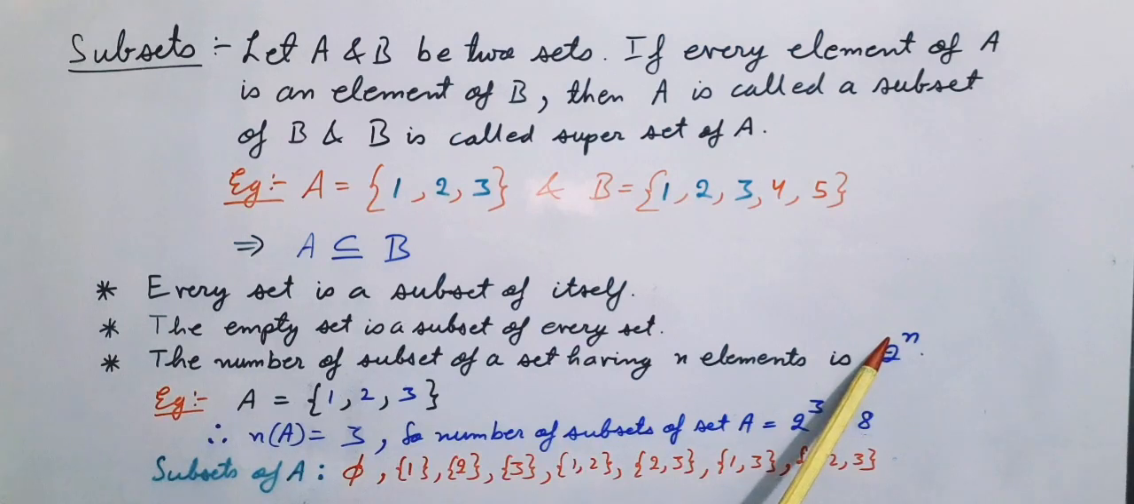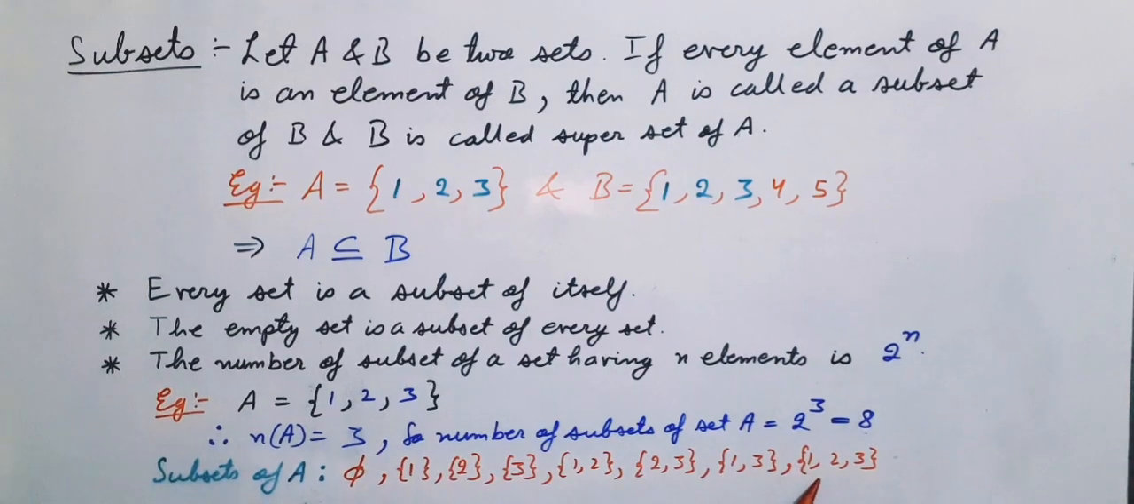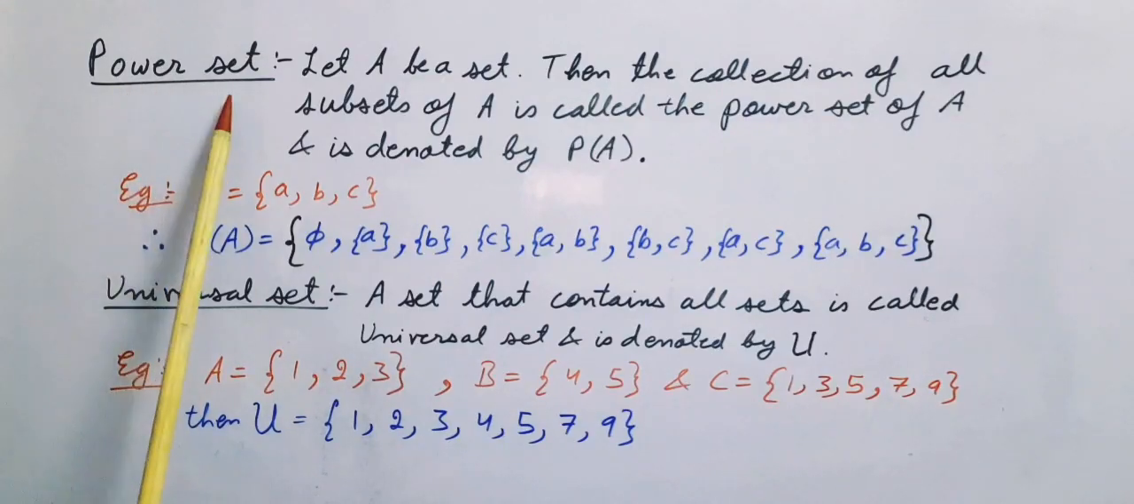For example, if we are having a set A which consists of 3 elements that are 1, 2 and 3, therefore we can say that the number of subsets of set A is equal to 2 raised to the power 3 and that will be equal to 8. So these subsets are phi, {1}, {2}, {3}, {1, 2}, {2, 3}, {1, 3} and {1, 2, 3}. Now see here, so phi is a subset of every set and a set is also a subset of itself, as you can see.